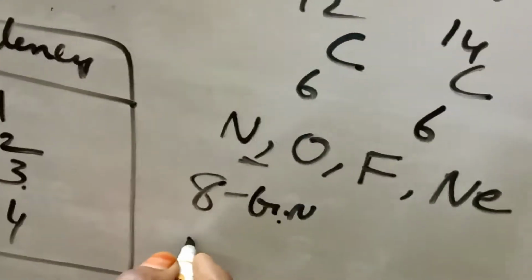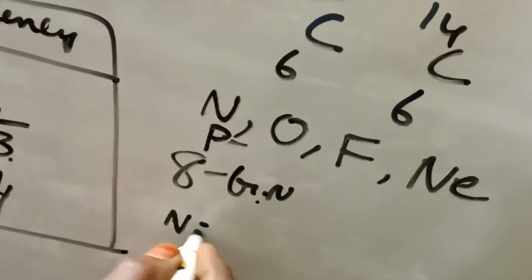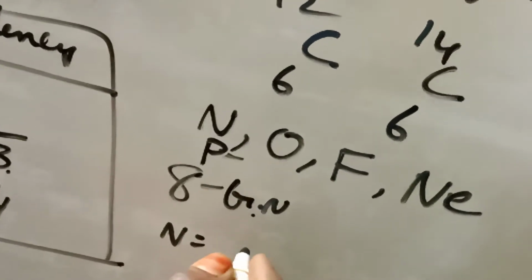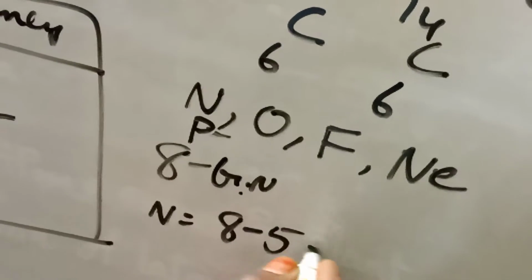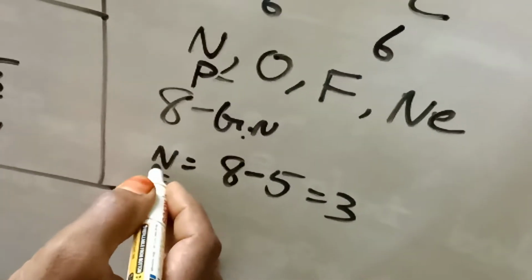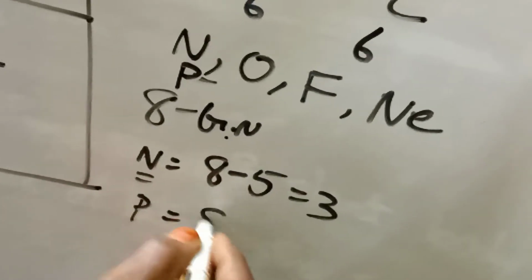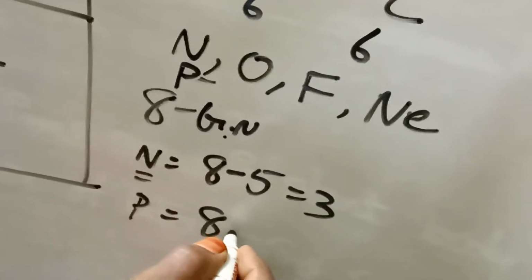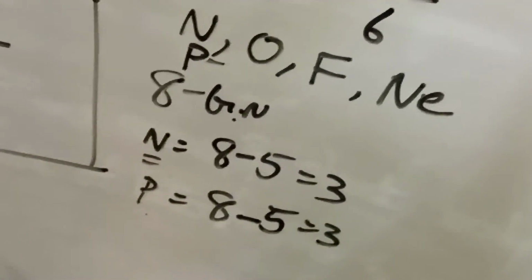Let us take the 5th group elements nitrogen and phosphorus. For nitrogen, its valency is 8 minus 5, so 3 is the valency of nitrogen. The next element in the same 5th group is phosphorus. There also, total number of groups is 8, and 8 minus 5 means valency 3 for phosphorus.